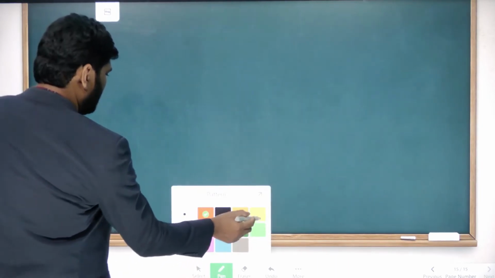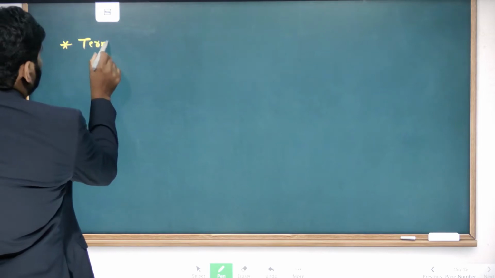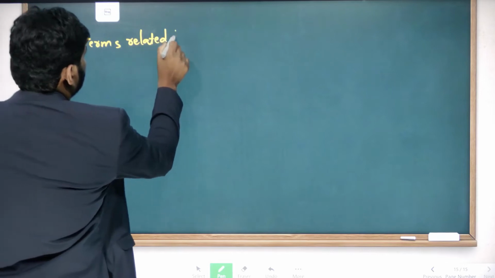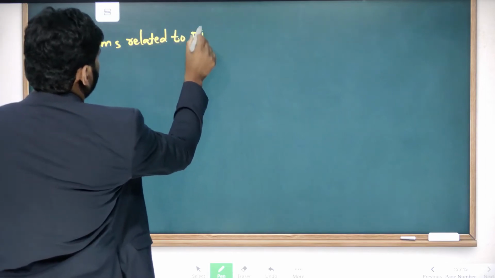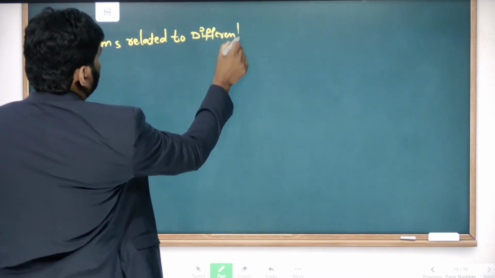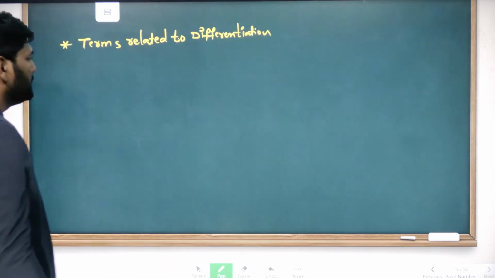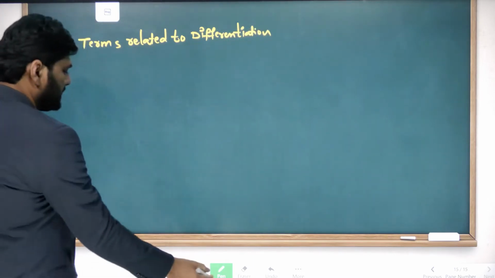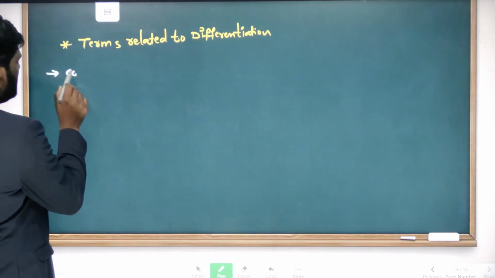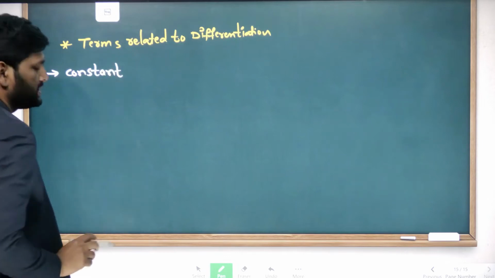So now we are learning terms related to differentiation. First term is constant. What is this constant?